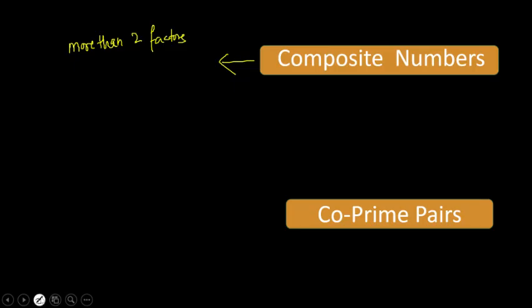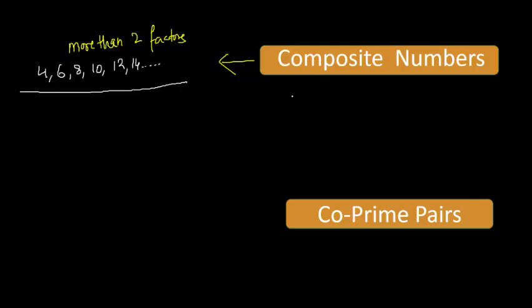So the first composite number would not be 2 or 3, it will start from 4. Not 5, it will be 6 and 8, 10, 12. Numbers which are divisible by some other number are called composite numbers.